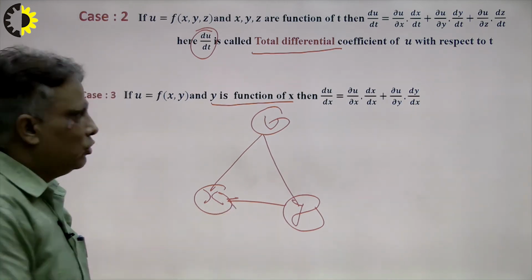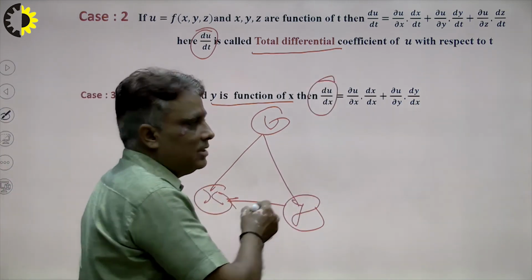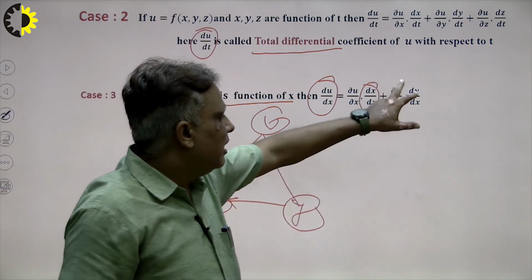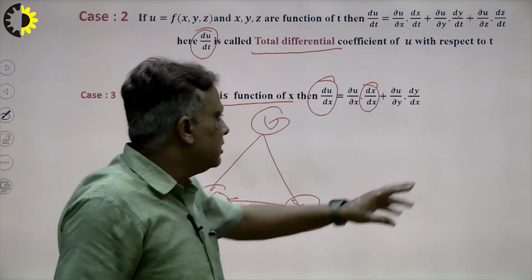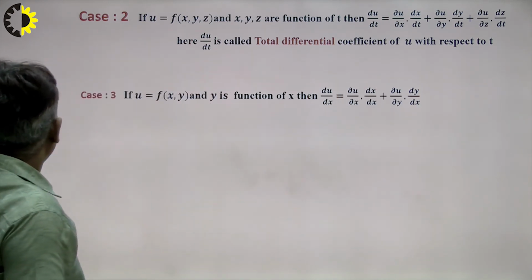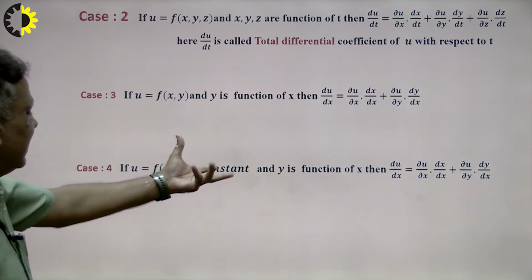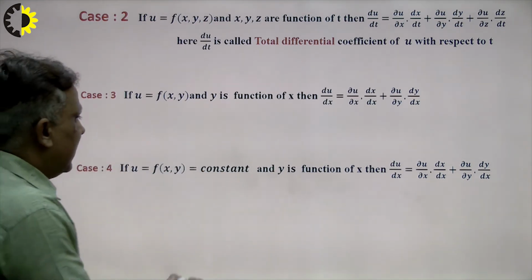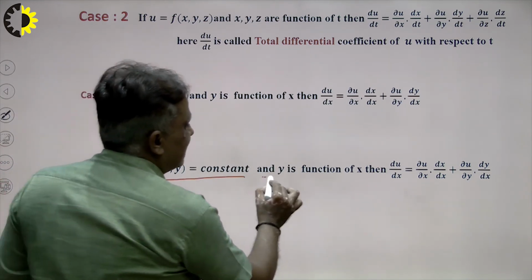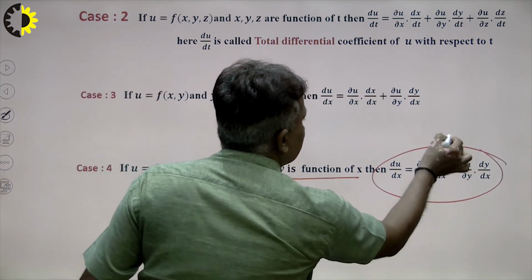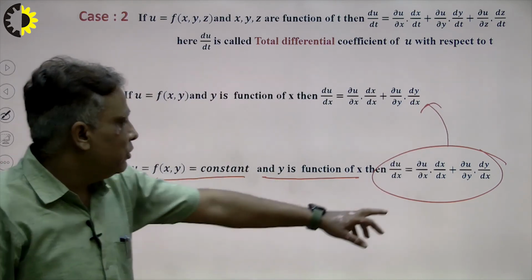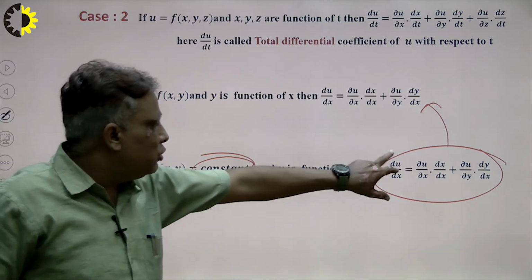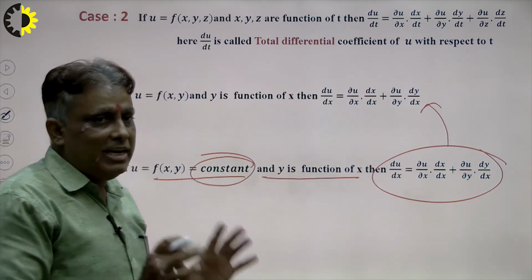So how to calculate? So du over dx, because this is total differentiation, del u over del x, dx upon dx, because x is the function of x, this will be 1, plus del u over del y and dy over dx. So in this way we can find each and every problem by using this concept, and this is another case based on case number 3, that is case number 4, right? If f of x, y is constant, y is the function of x, so this will be the previous result. Dx upon dx is equal to 1. Suppose this is constant, so differentiation will be 0, so du over dx is equal to 0, so the result will be very interesting here, right?